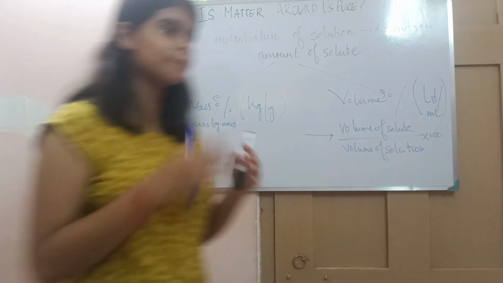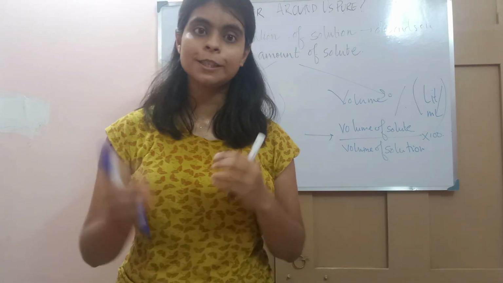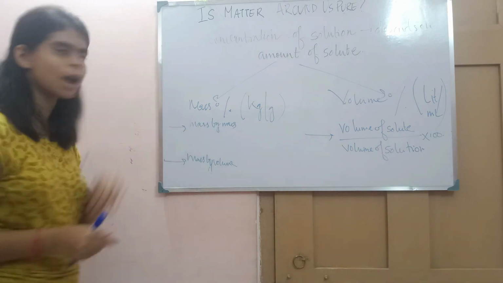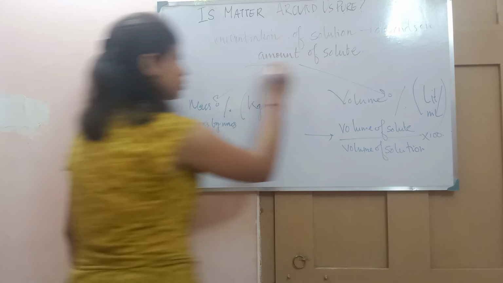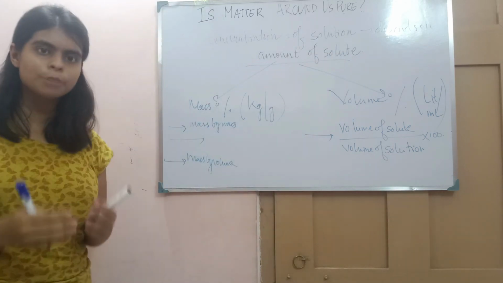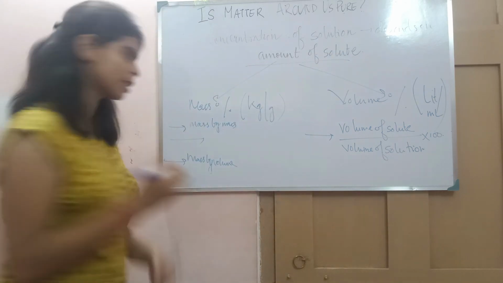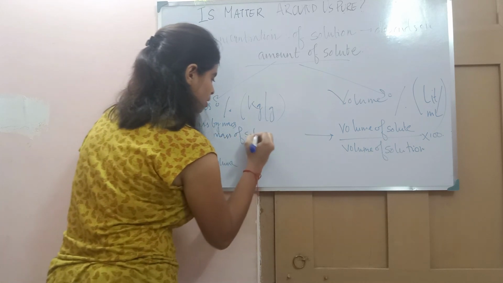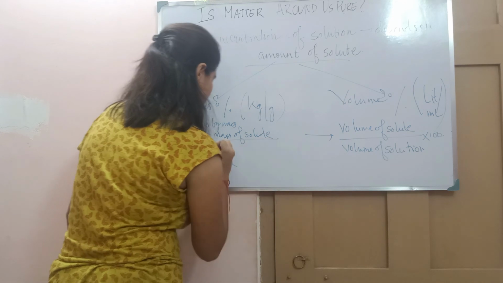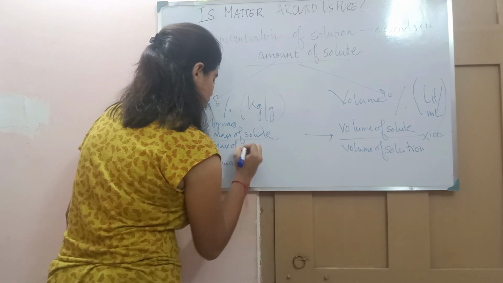Where the quantity of both the solute and the solvent is in gram form, we calculate it as mass by mass. Since it depends on the amount of the solute, the solute part will always be in the numerator. So the mass of the solute divided by the mass of the solution.